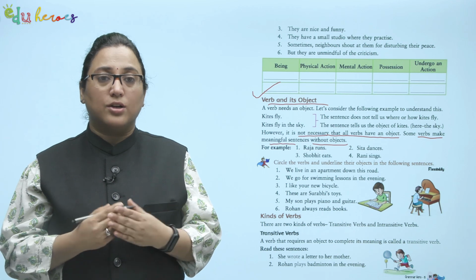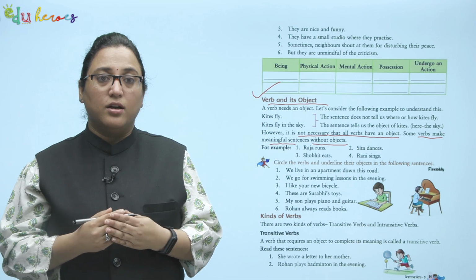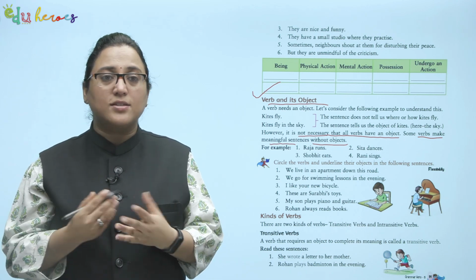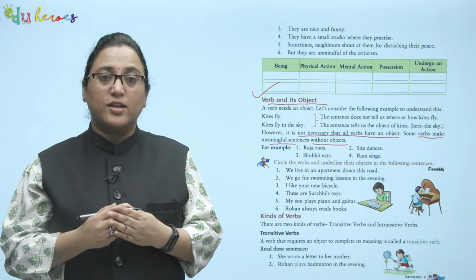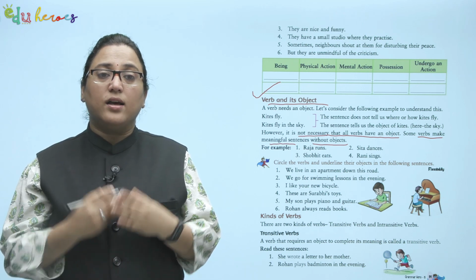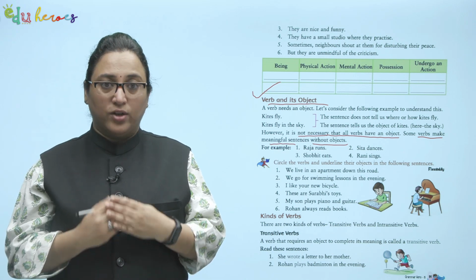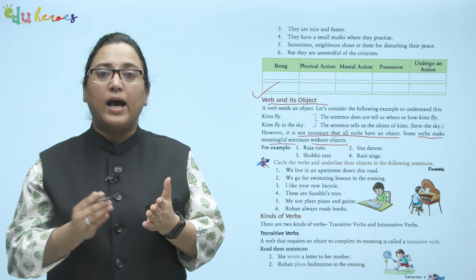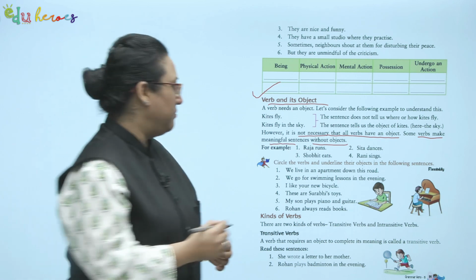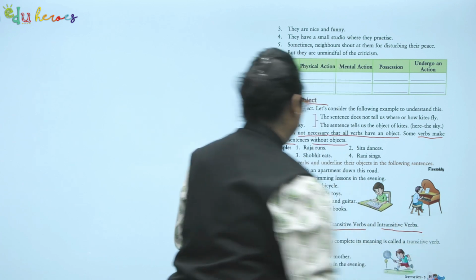What does Raja do? He runs. Sita dances. Where he runs, how he runs is not important. So there is no object here. Now let's see the other kinds of verbs. There are two kinds of verbs, transitive verbs and intransitive verbs. Transitive and intransitive.